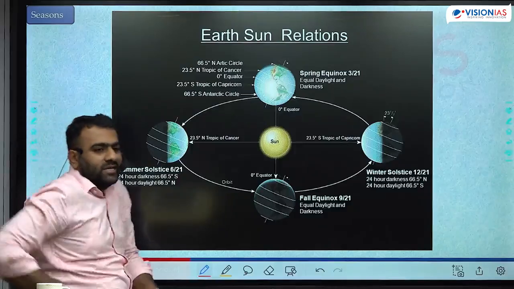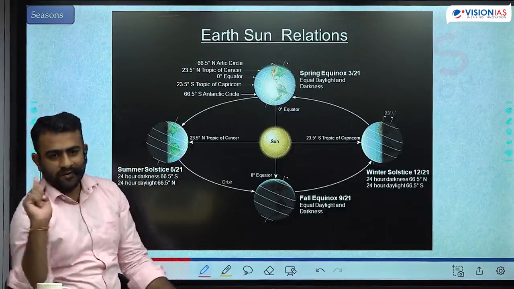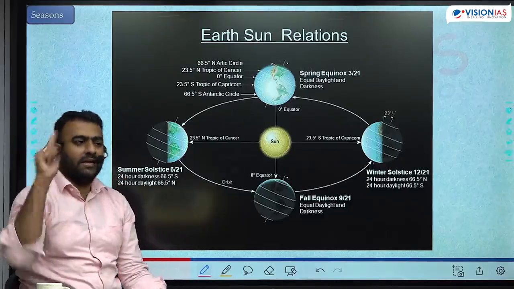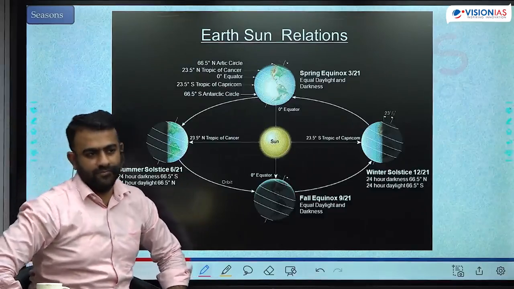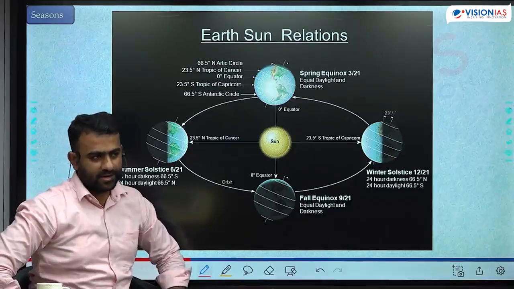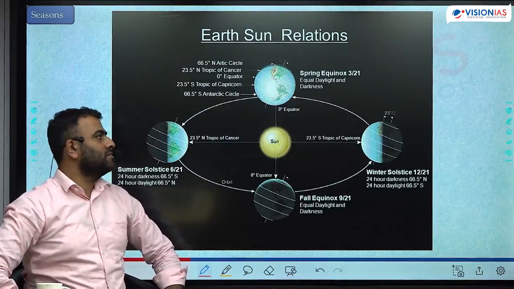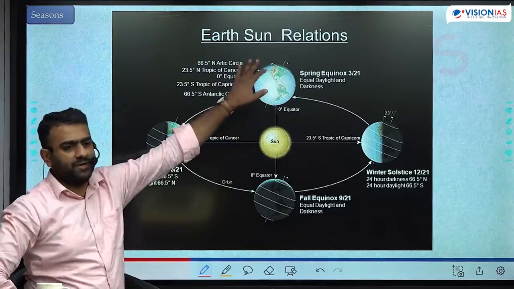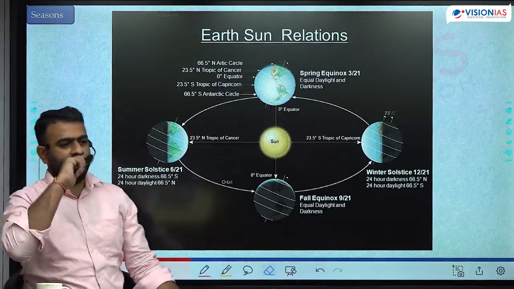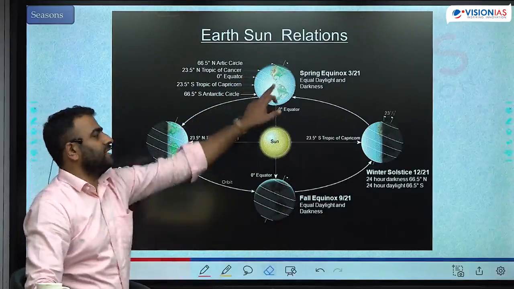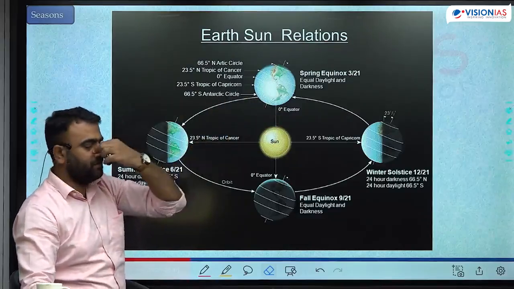Is that clear? So what is the reason behind the seasons? Revolution of the earth with a tilted axis of rotation which remains fixed during the entire revolution. Right? So that causes all these changes. So if we start from one position, let's try to understand here. Let's start from here. Spring equinox. Okay, spring is between the winter and summer. It is a mid path between the winter and summer.